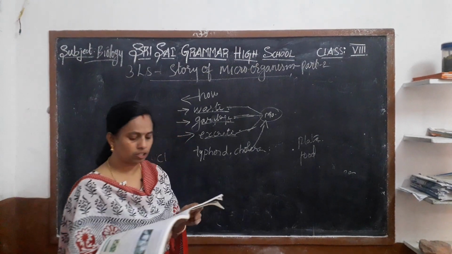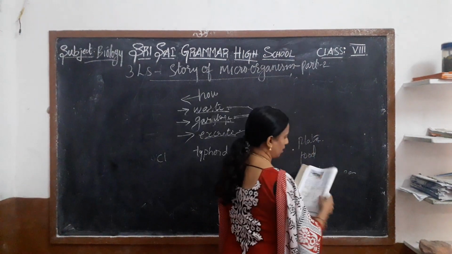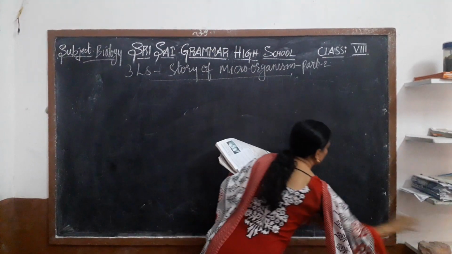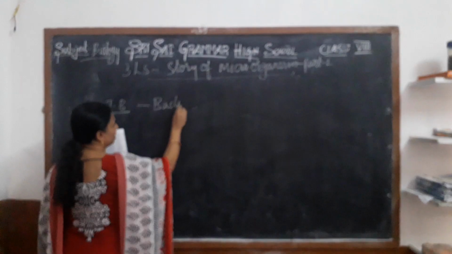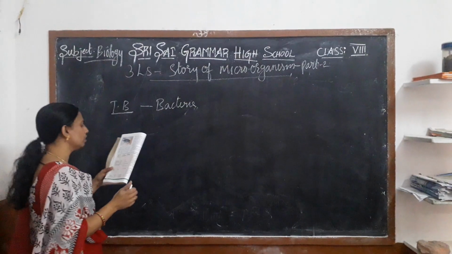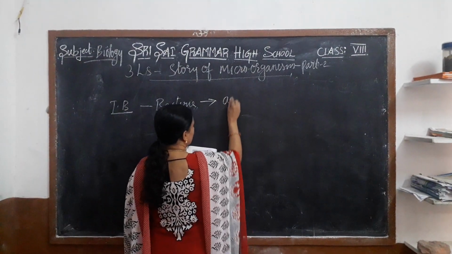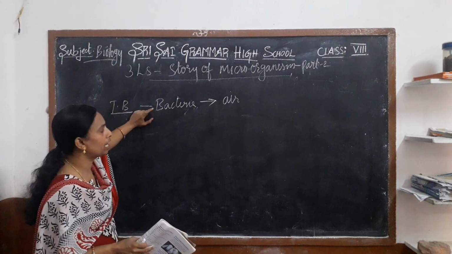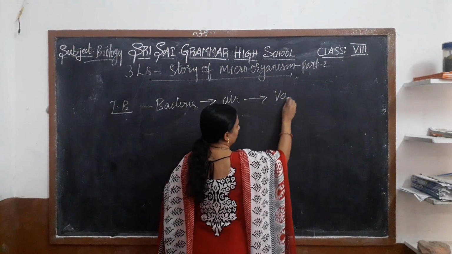See here, some of the common diseases caused by microorganisms in humans. Tuberculosis, TB. How is it caused? It is caused by bacteria. How is it transferred? It is transferred through the air. And what prevention method do we have to take? We have to take vaccination.